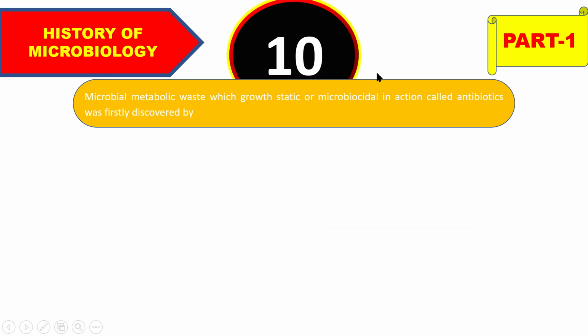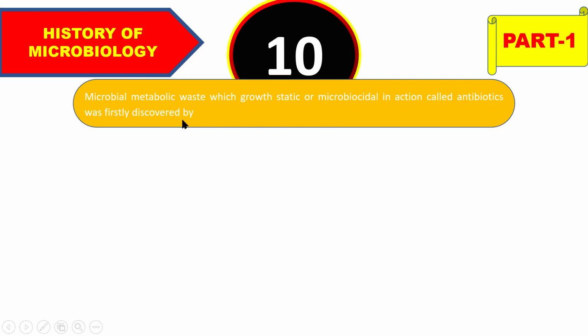Okay, so move on to the next, that is, microbial metabolic waste which is growth static or microbicidal in action, called antibiotics, was first discovered by, that means the question is about the terms microbistatic or microbicidal according to the use of antibiotics.